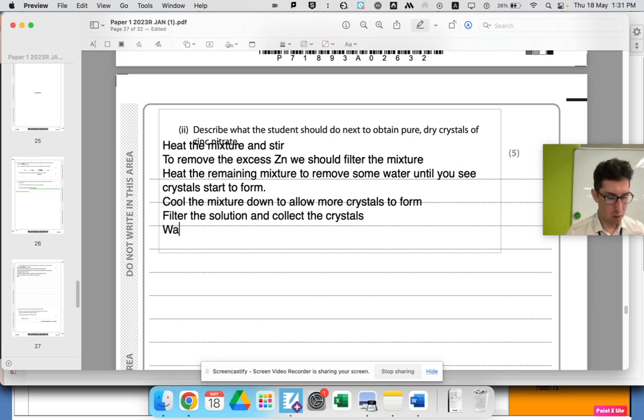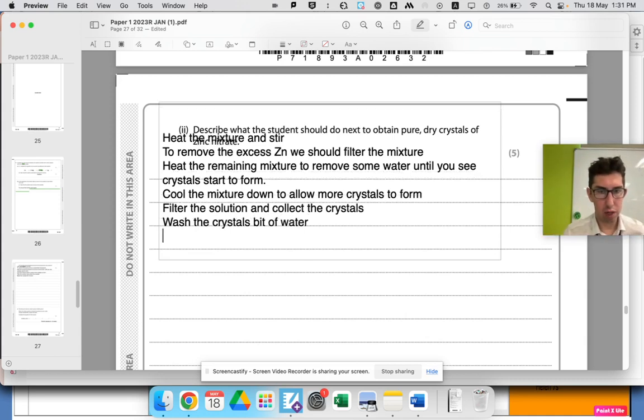Let's just add that as well. I don't think it's a mark, but wash the crystals in the filtering process. If you've got your filter like this, with your crystals on top, just wash it with a bit of distilled water, and then we're going to dry the crystals in a chemical oven or somewhere warm.